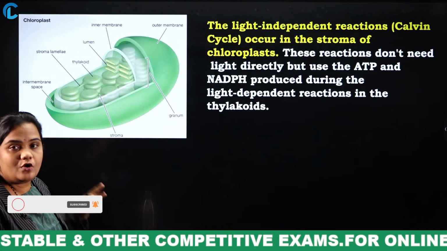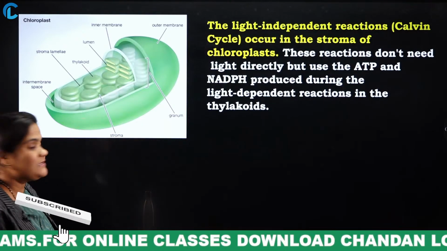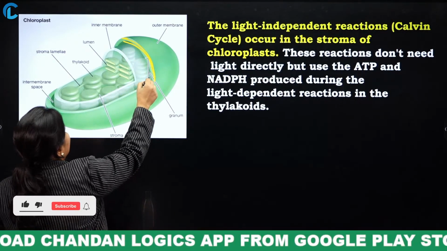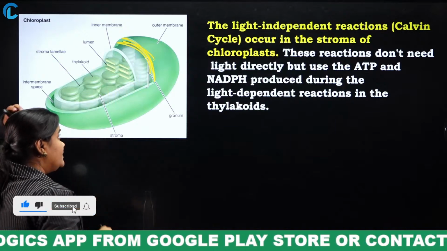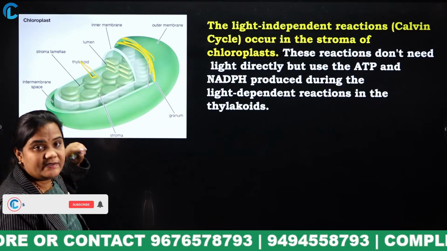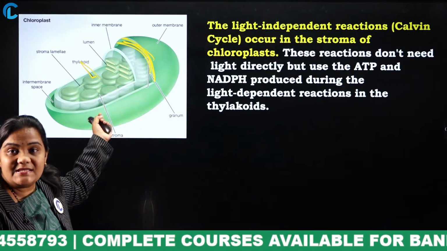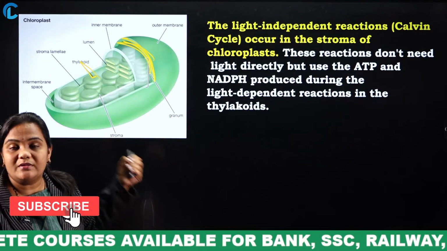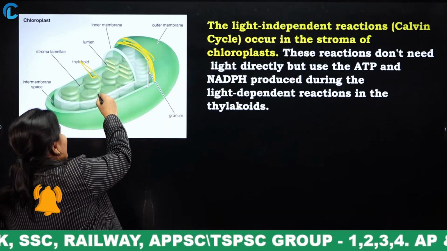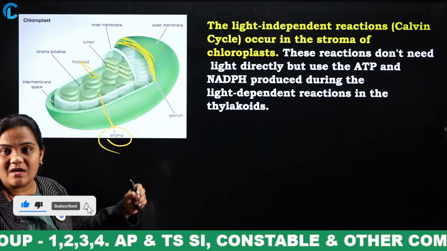This is the chloroplast, and the whole photosynthesis process occurs in this chloroplast. This folded part is known as the thylakoid. The thylakoid membrane requires light, that means it is exposed to the light, so this part requires light for photosynthesis. And this is the stroma, which does not require any light for the process of photosynthesis.